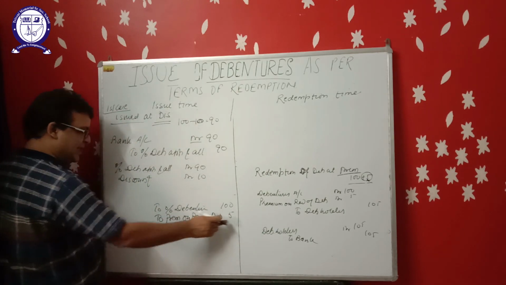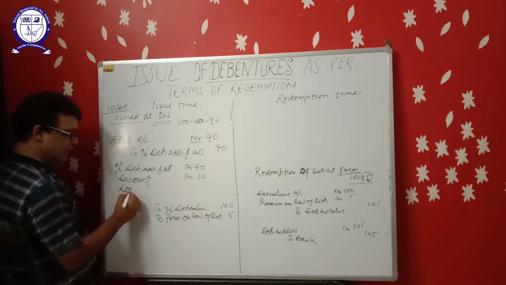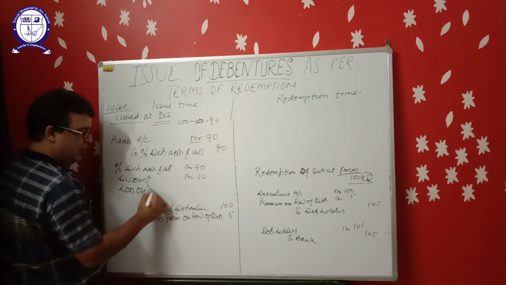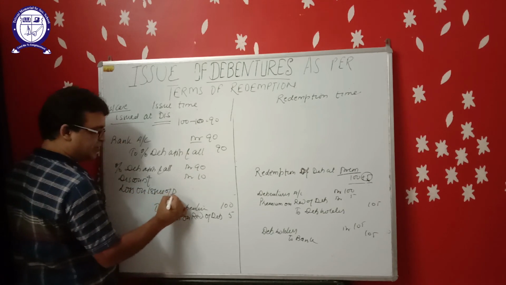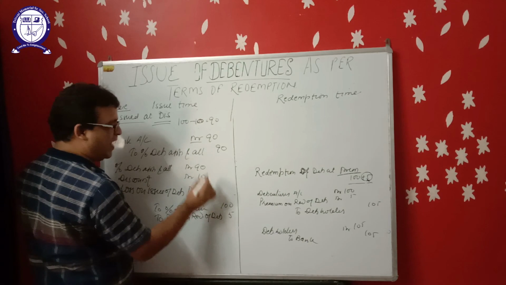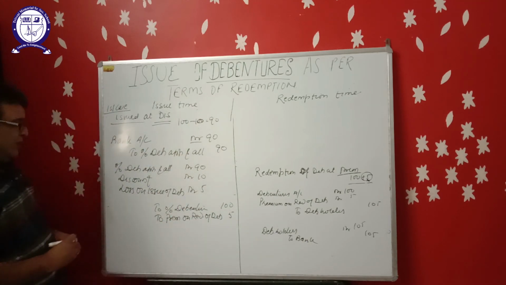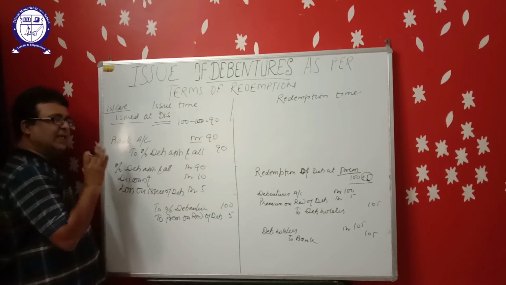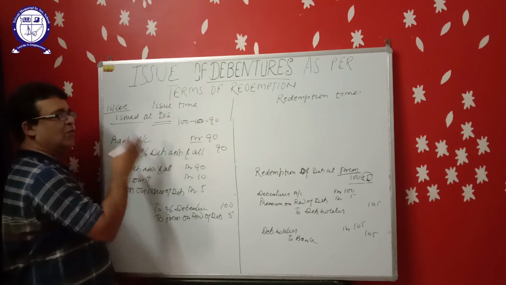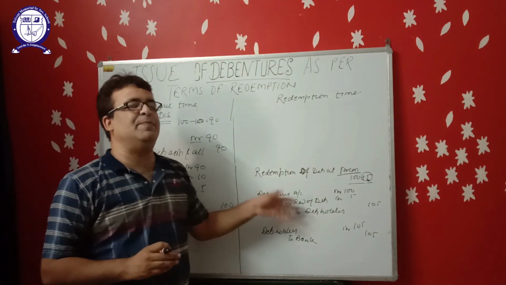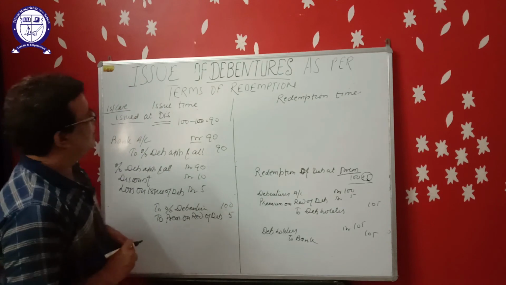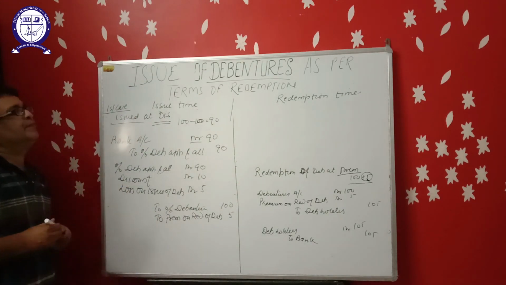And if the liability is rising, this is a loss for the company also. Loss on issue of debentures, 5 rupees. So this is the entry at the time of issue of debenture at discount but redemption at premium. So learn these entries. Thank you.